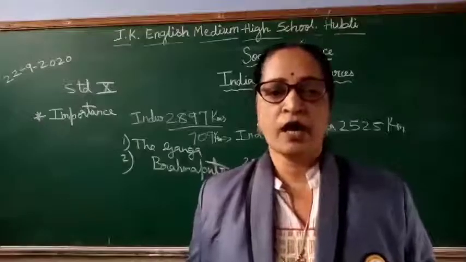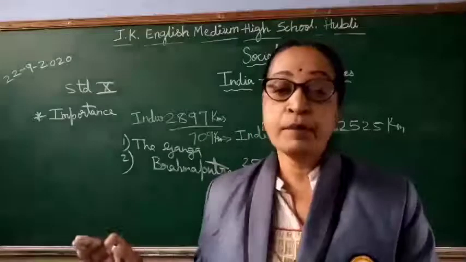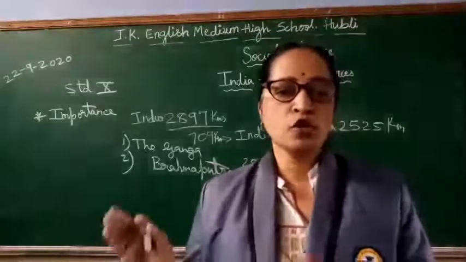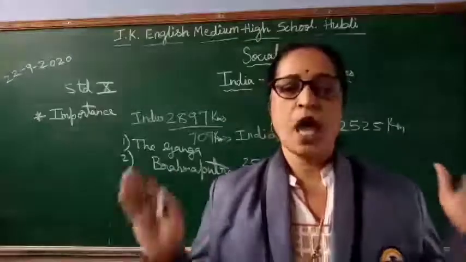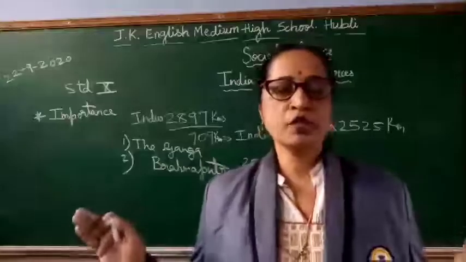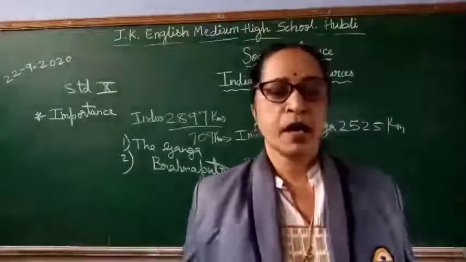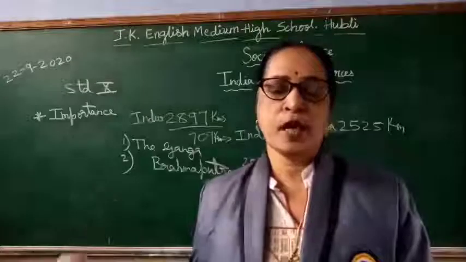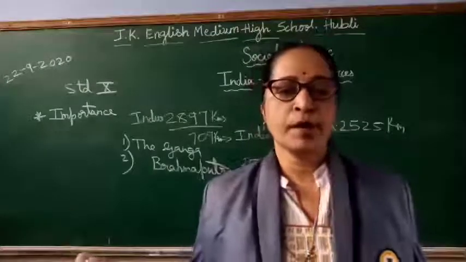The river Krishna rises near Mahabaleshwar, then it flows towards the southeast, and later on it joins the Bay of Bengal. Its main tributaries are Bhima, Tungabhadra, Koyna, Ghataprabha, Malaprabha.